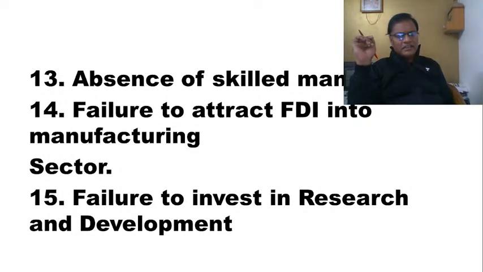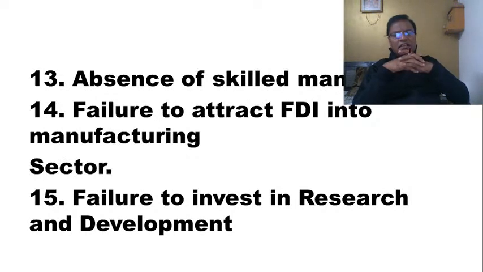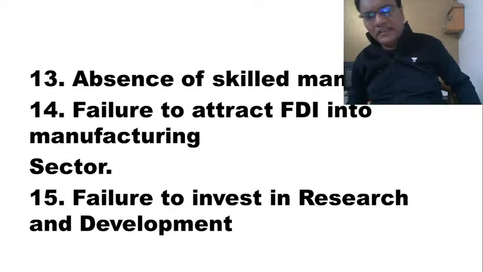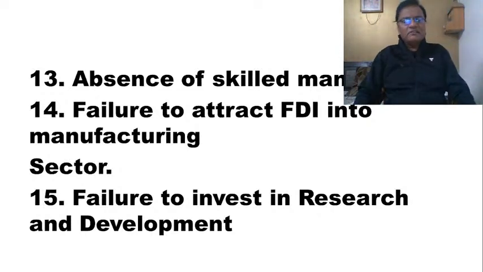Next problem, as you can see it here, is a failure to invest in research and development. When the Indian economy was growing at 9% per annum between 2005 and 2011, what did our industry do? Domestic industry. Take the case of car manufacturing, our domestic car manufacturing industry. What did they do? They earned a huge amount of profits. Instead of investing those profits in research and development, they used the money to give dividends to their shareholders and to increase the salaries of their employees. Most of the money went into only what is called revenue expenditure.